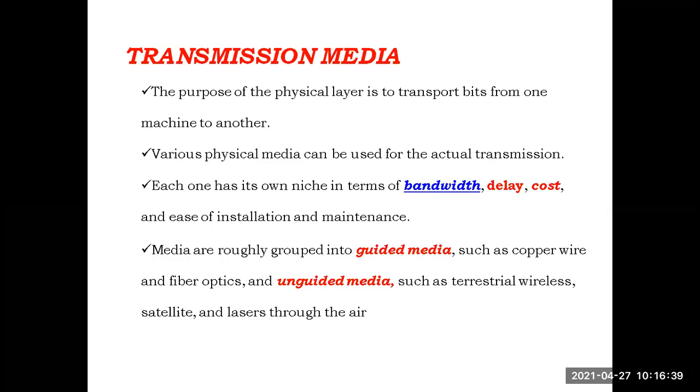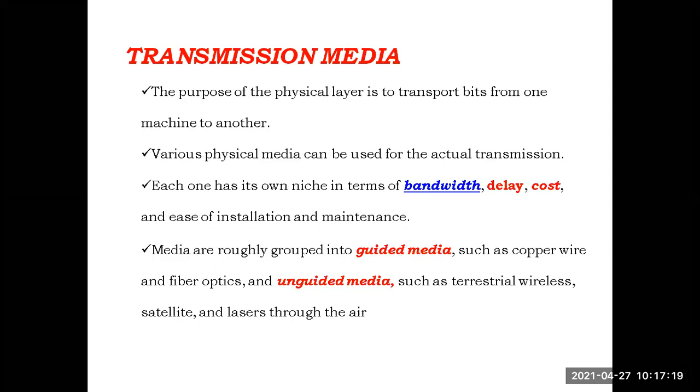It is also known as guided media. Why? Because with the help of the cable, we are guiding in which path the data has to transfer. We are guiding the data bits in which path they have to move. It is also known as bounded media. Why? Because through the cables, the data bits can be transferred only to the particular device which is connected with that cable. We can't send the data packets to all the devices. That's why it is called bounded media.